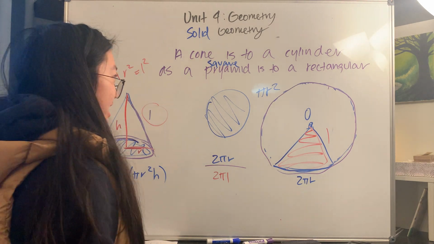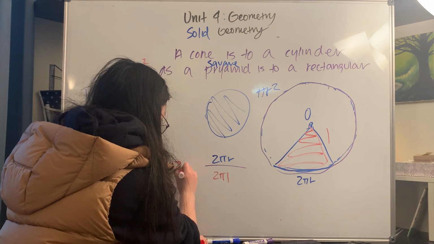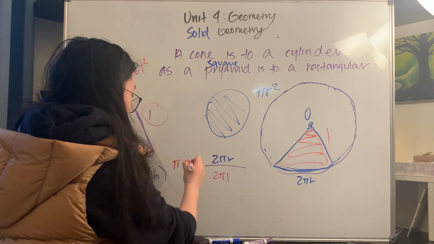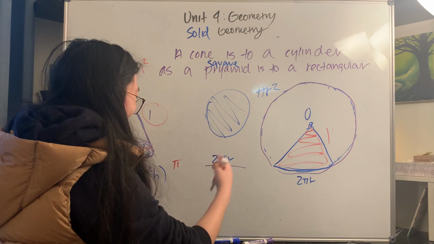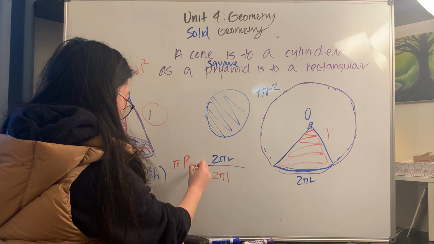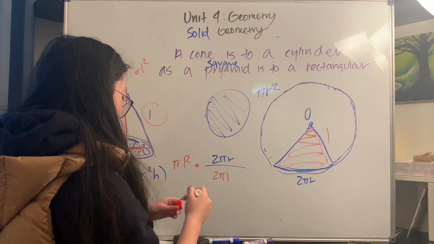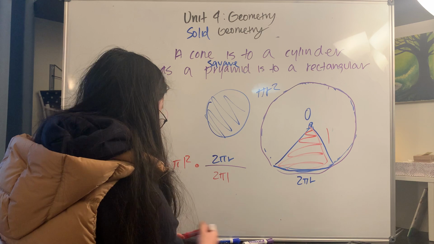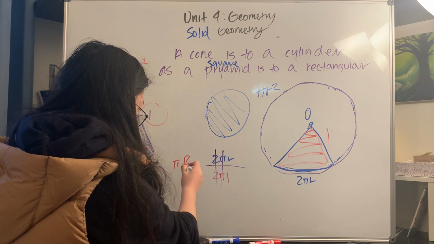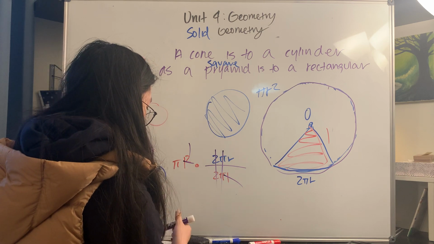And then we have to figure out the area of this bigger circle. And the area of this bigger circle is, why am I saying 2? Not 2, pi r squared. But instead of r, we use L, because L is our r. L is our radius. So it's pi L squared. So you have this area right here, and we only want a fraction of this area. We only want this fraction of this area. So we multiply it, and what we get is that these parts cancel out, this part cancels out, this part leaves only one L. So in the end, you get L pi r.